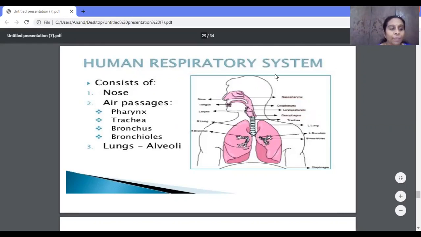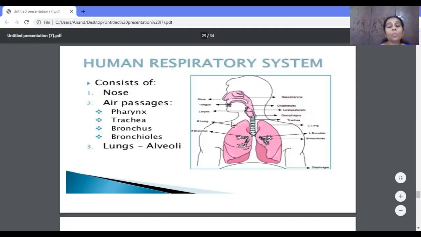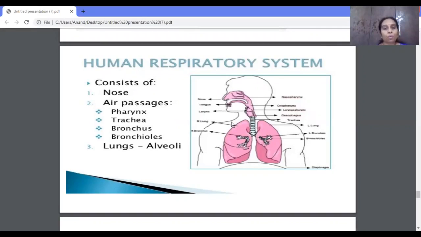We breathe in and breathe out with the help of the respiratory system. So we should know more about our respiratory system. What does it consist of? Our respiratory system consists of the nose and some air passages. Air passages means whatever air is taken in through the nose has to pass to the different parts of the respiratory system. Those we call air passages.